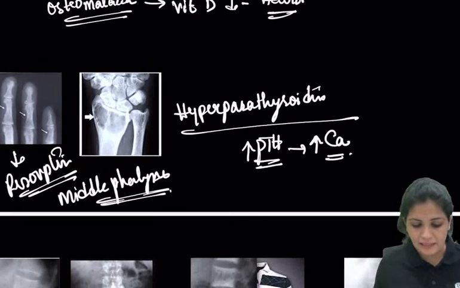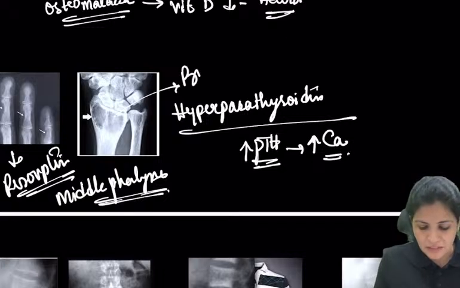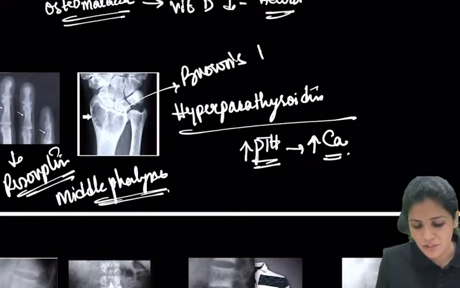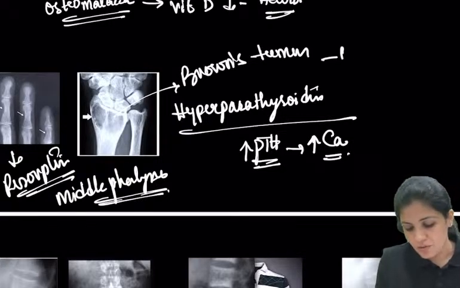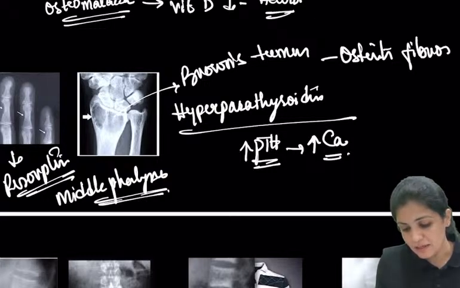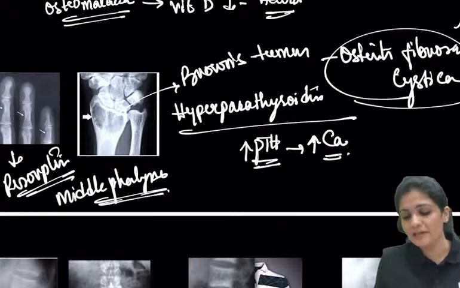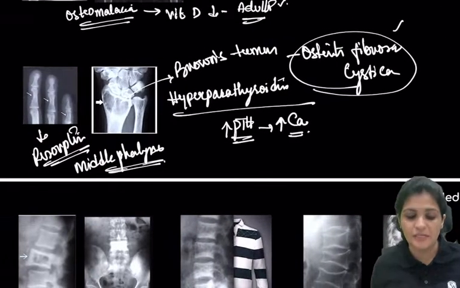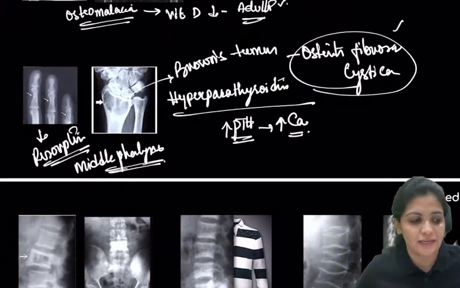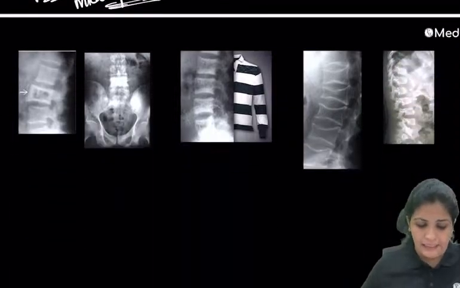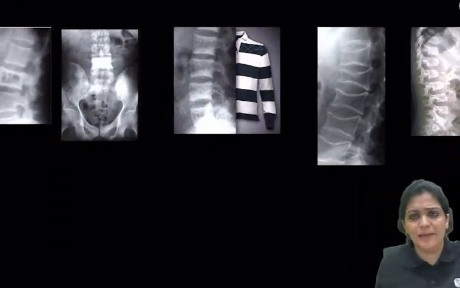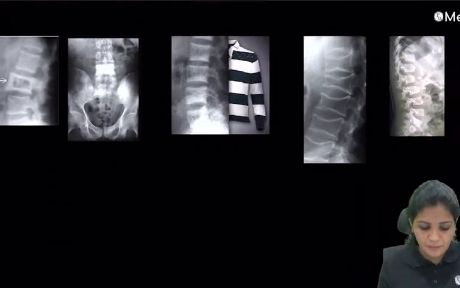Classical of hyperparathyroidism, and this will present as what is called Brown's tumor or osteitis fibrosa. Brown's tumor can be a differential diagnosis, but it is usually hyperparathyroid. And these are all image based questions. You can just identify them.